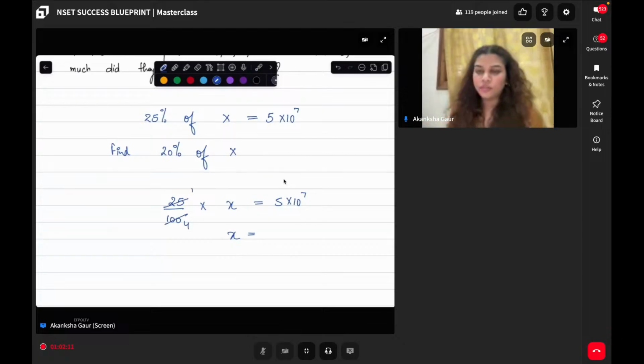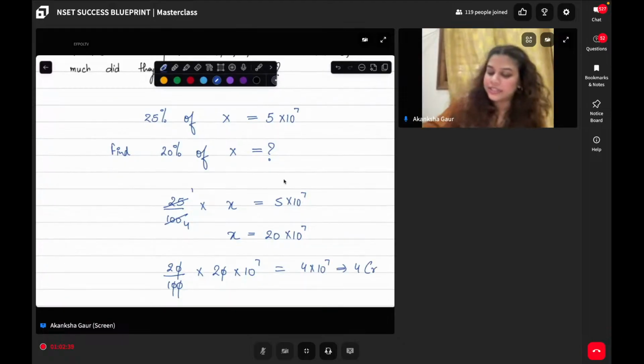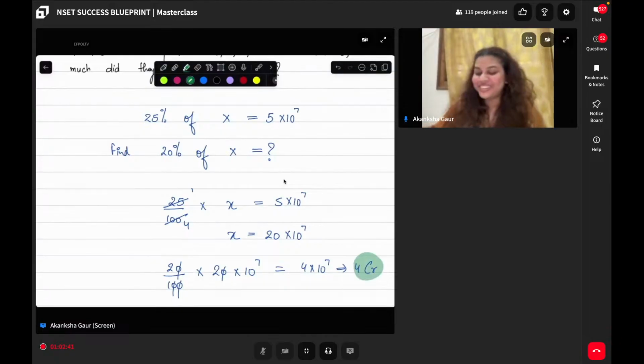Simple enough. If you find X now, this goes 4 times and you will have 20 into 10 to the power of 7 as X. Now simply place the value of X to find out the answer. 20 divided by 100 multiplied by X, which is 20 into 10 to the power of 7. And voila, you have your answer, which is 4 crores. Is this clear, everyone? Very simple question. All of you did it right. You should get some confidence now that you will be able to answer all the questions.